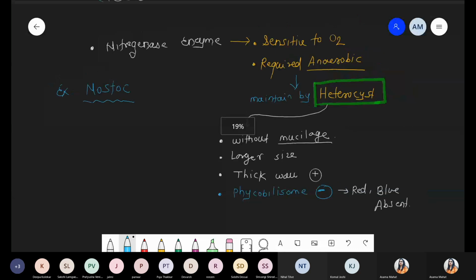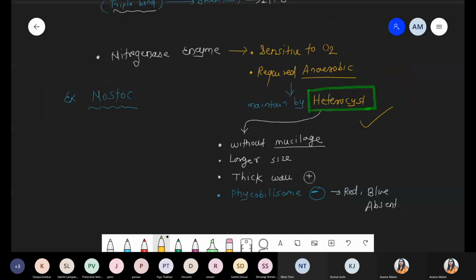Now we have to link what is the exact position of the heterocyst and where the nitrogenase enzymes are present.